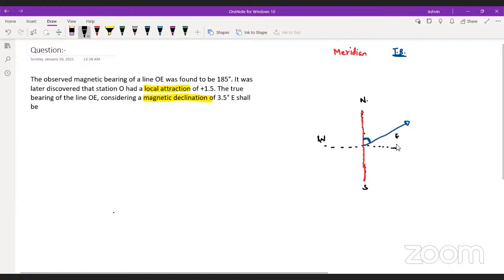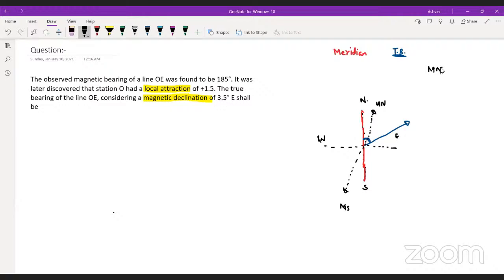But what happens basically, we cannot do that because we make another imaginary line which joins the magnetic north and the magnetic south of a magnet.